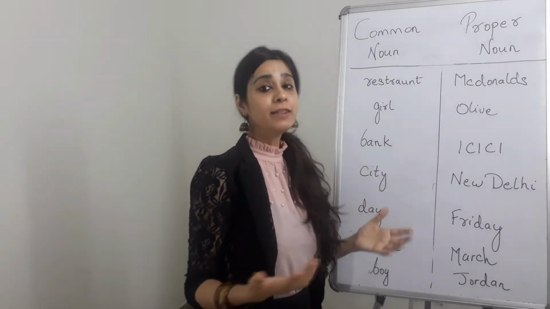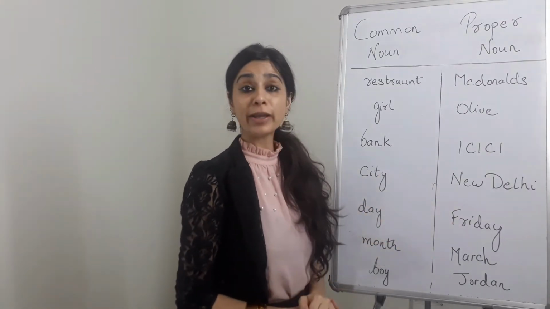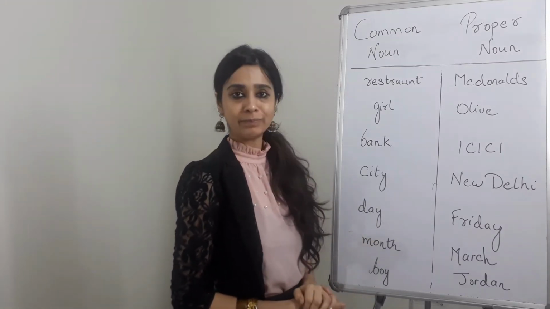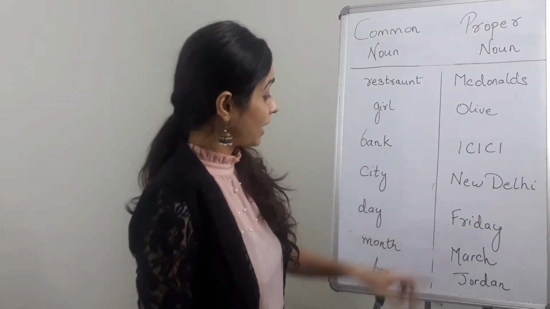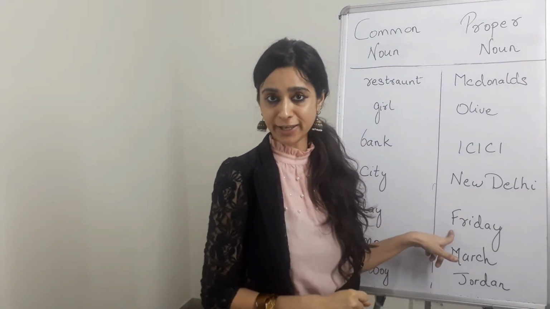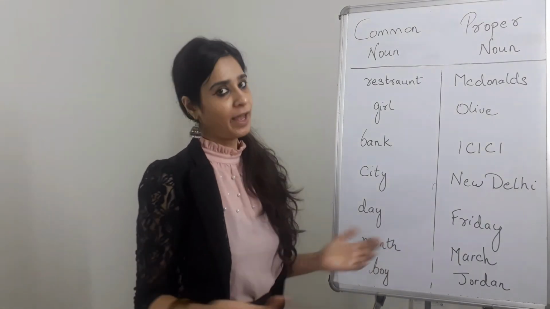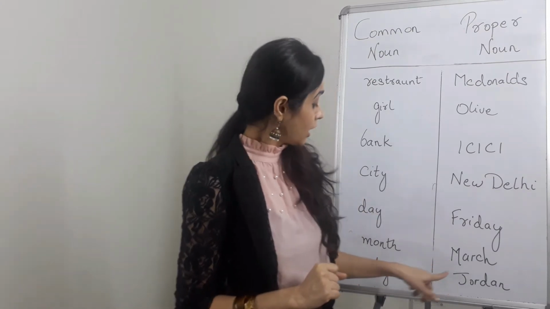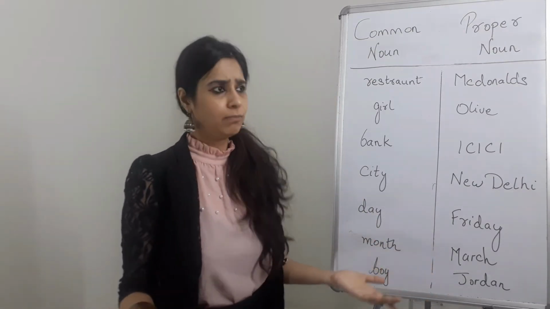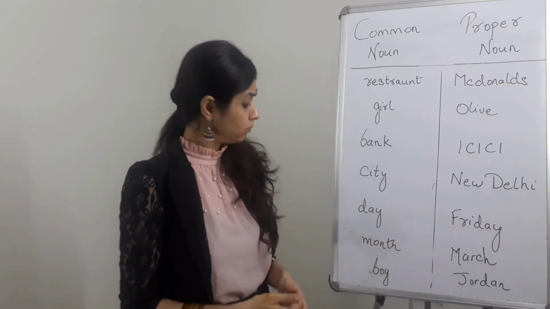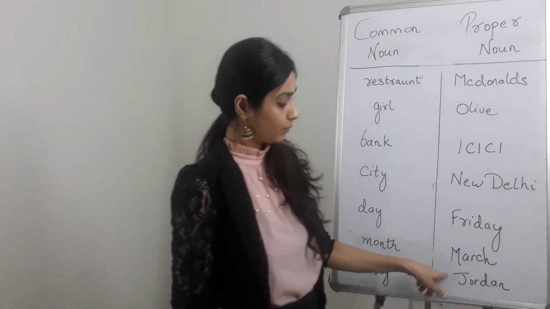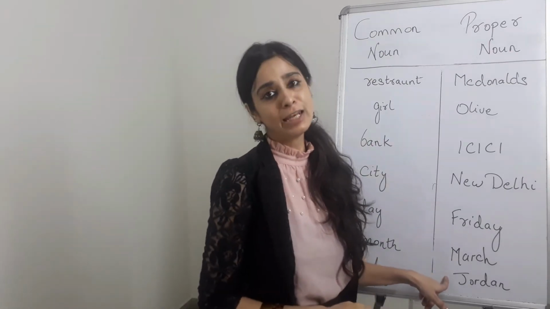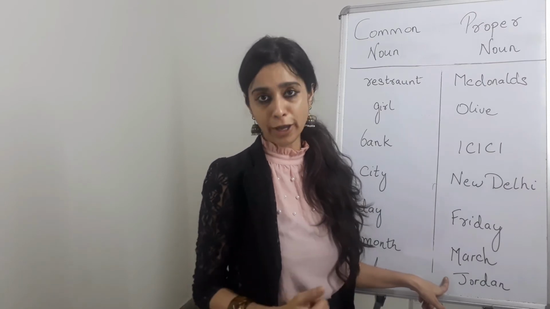City. Now again, there are many cities in this world, but we're talking about which particular city? New Delhi, correct? Day. Again, there are several days in a week, but I'm talking about Friday in particular, right? Month. Again, there are 12 months, but I'm talking about March here, okay? Boy. There's several boys, but which specific boy are we talking about? We're talking about Jordan here, right? So we're talking about a specific person named Jordan, who is a boy, okay?